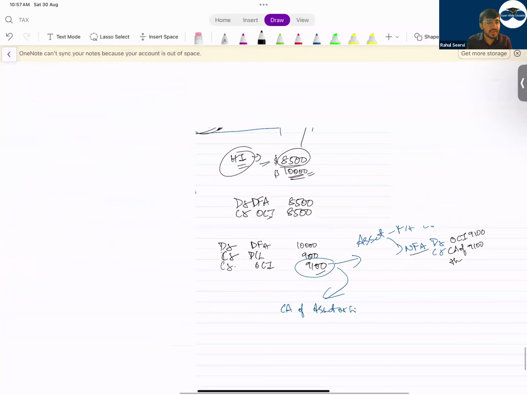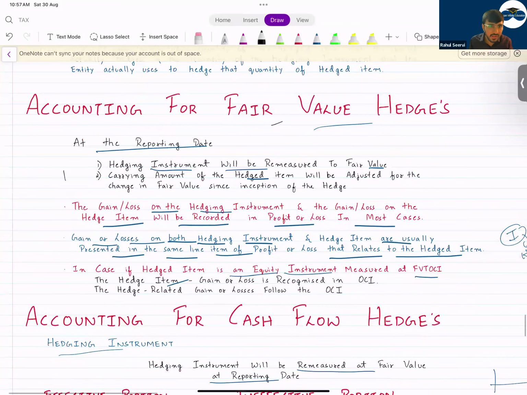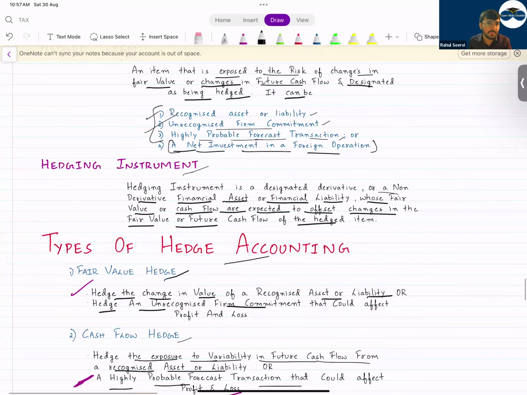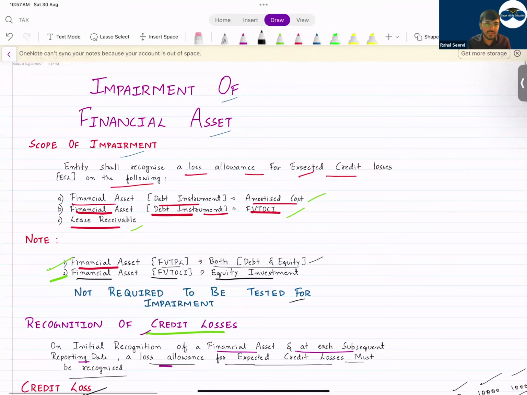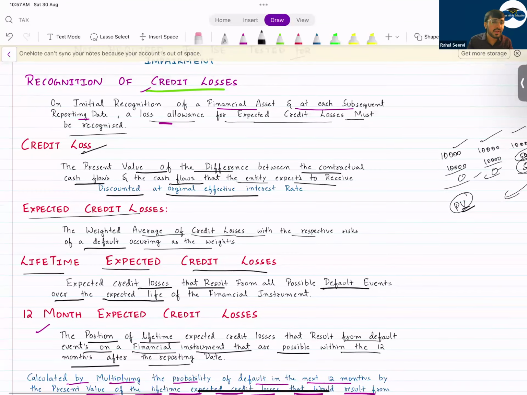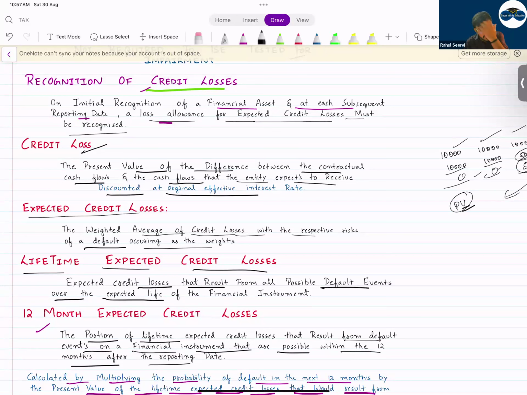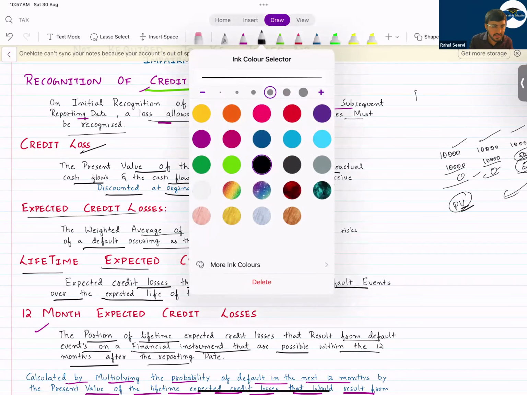You have to practice some basic questions so that if by chance it's a very bad day, you have a question, you can do this. So with this, I hope everyone has understood hedge accounting. It's difficult, the financial instrument, the second part which we have done, it's difficult, I know that, but do some basic questions. The examiner will ask you the basic part only. The examiner will never ask you the complex part in financial instruments. Yes, but I'll share these notes. So with this, we have completed financial instruments.